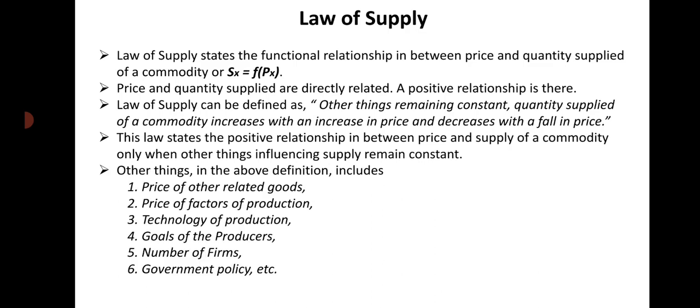You see, in the definition, other things remaining constant. What are the other things? Let us explain. Other things include price of other related goods, price of factors of production, technology of production, goals of producers, number of firms, government policy, natural factors, etc. These things remaining constant, only a direct, positive relationship between price and quantity supplied occurs.